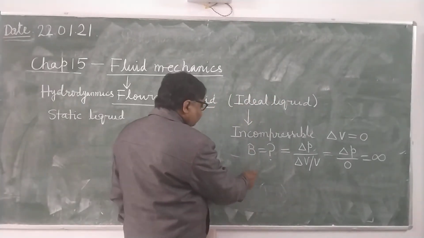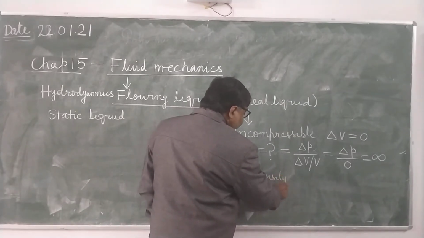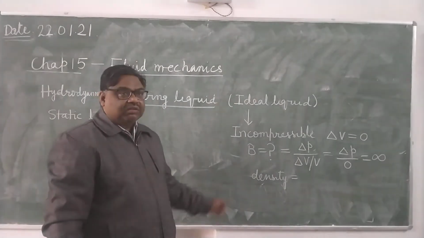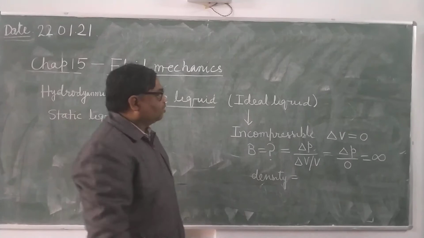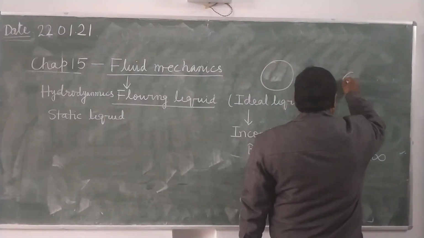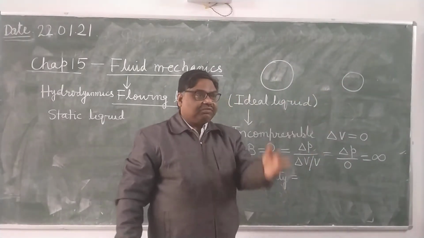And then what will be the density of this liquid? Density will remain uniform. Since there is no change in volume, suppose there is some change in volume: earlier the volume of the liquid was this much, now on applying pressure the volume has become this much. What will be the change in the mass?